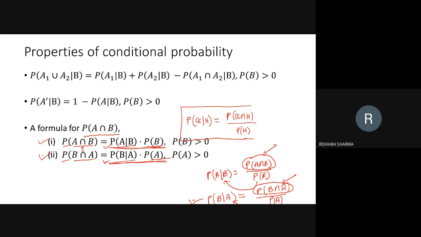Sir, actually, in the first case, when we simplify P of A over B, we will get P of A intersection B upon P of B. P of B won't matter in the first case because it is independent of P of A intersection B. In the second case, if we simplify P of B over A, we will get P of B intersection A in the numerator and P of A in the denominator. That P of A will get cancelled with this. So it will just give you P of B intersection A. Look, mathematically both these formulas look different, but why do they look different?